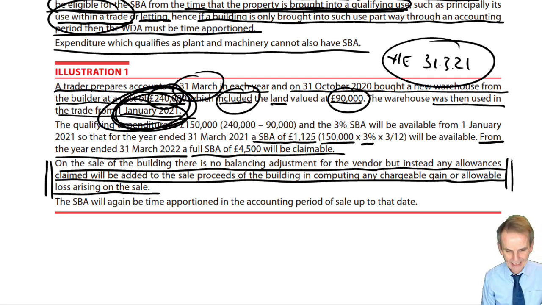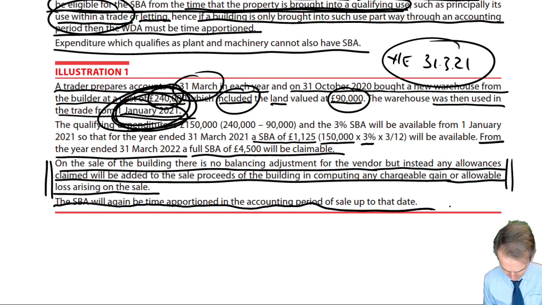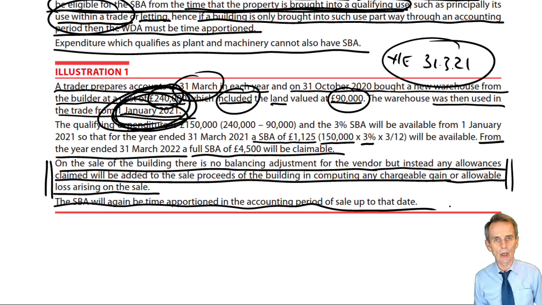we're going to have to add up the allowances that we've taken. So all the years at 3%, plus in the year that we acquired, and in the year of sale, a time apportioned figure of SBA. This SBA will again be time apportioned in the accounting period of sale up to the date of sale. So just as we have just done in terms of when we bought it, from the time it was first brought into trading use to the end of the accounting period, now in the year of sale, quite simply, it's from the start of that accounting period through to the point of sale.